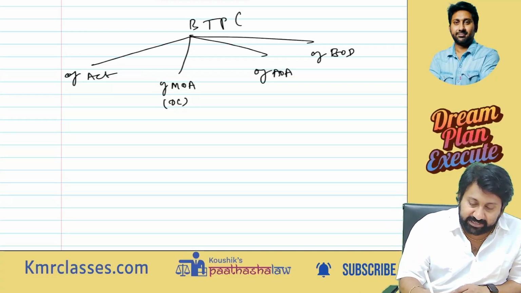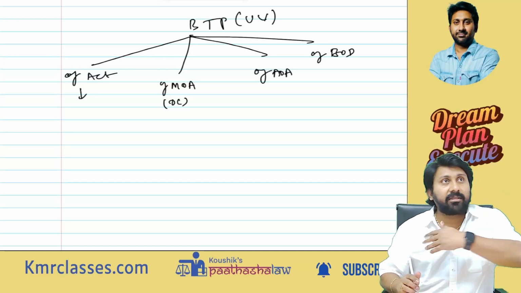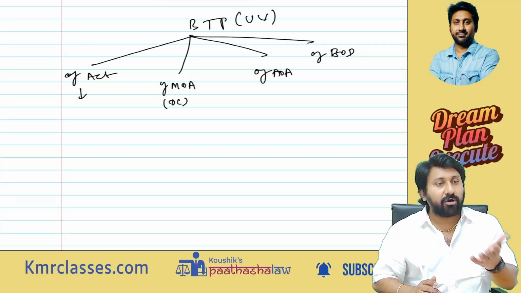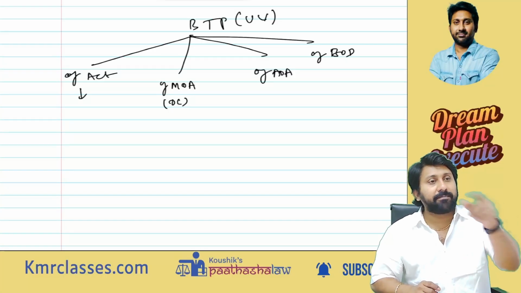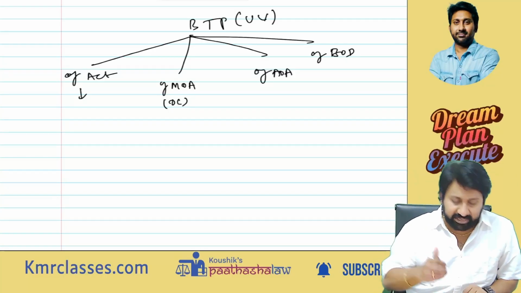Beyond the powers means ultra vires the Act. You have gone beyond the Act itself. The Companies Act clearly says you can carry on only legal activity. You are doing illegal activity. I said you should have minimum 7 members in a public company. You are doing the business only with 5 members. Like this, you have gone beyond the Companies Act.